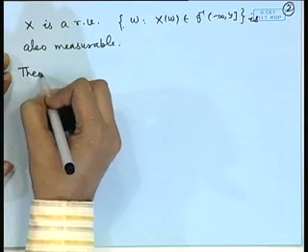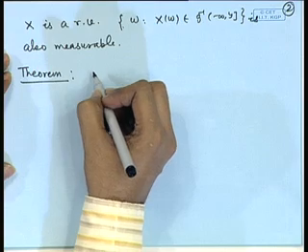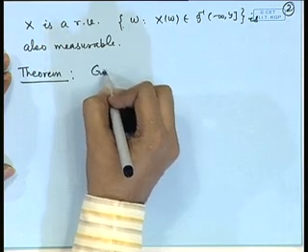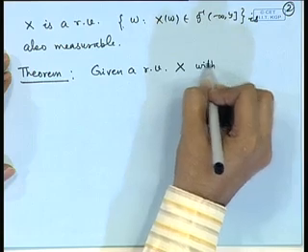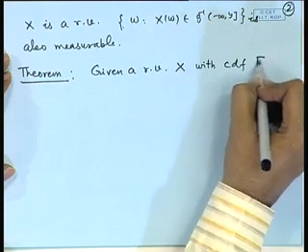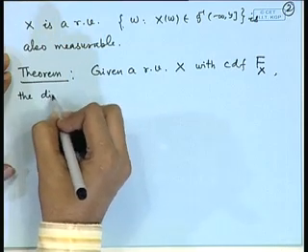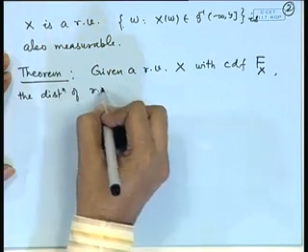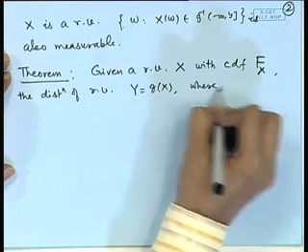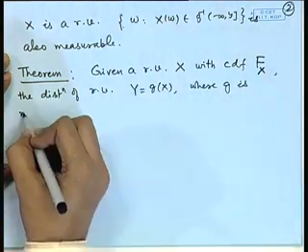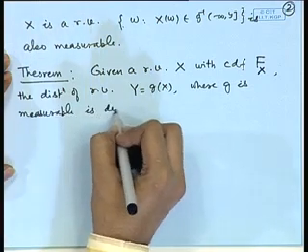Now we have to ensure that a probability distribution can be found. Given a random variable X with cumulative distribution function, say capital F, the distribution of the random variable Y equal to g(X), where g is measurable, is determined.